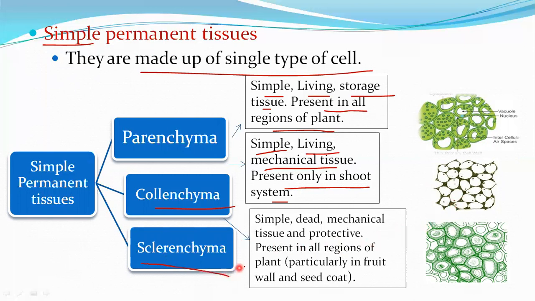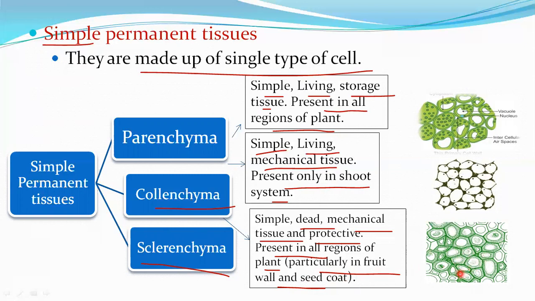Cells are elongated, cell wall unevenly thickened, cell wall made up of cellulose and pectin. Next, sclerenchyma. Sclerenchyma is a simple tissue and dead tissue and helps in mechanical strength. So it is a mechanical tissue and helps in protection. So it is protective. Present in all regions of the plant, especially in fruit wall and seed coat.